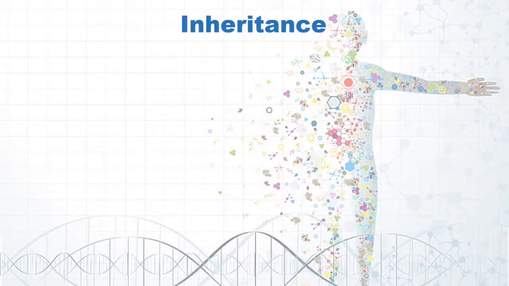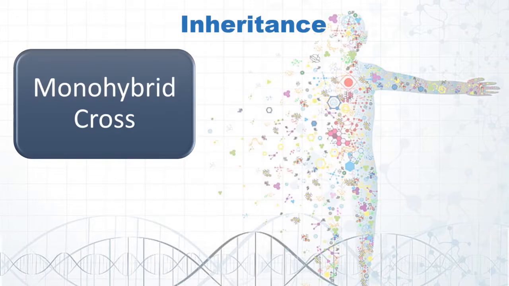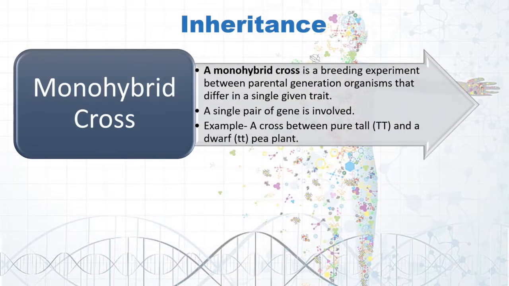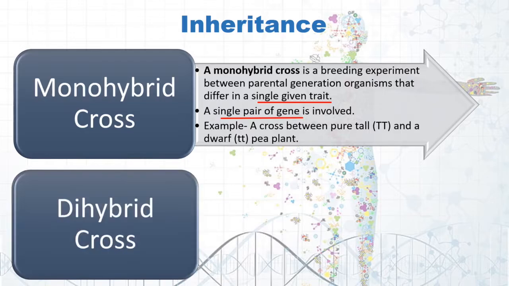In our last class, we already discussed the two types of inheritance pattern studied by Mendel. One was inheritance of one gene, which is called monohybrid inheritance, and the other is inheritance of two genes, which is also called dihybrid inheritance. We have already discussed monohybrid cross in detail in our last lecture. You can follow the link given in the description box. Today we'll learn about the inheritance of two genes, that is dihybrid cross.